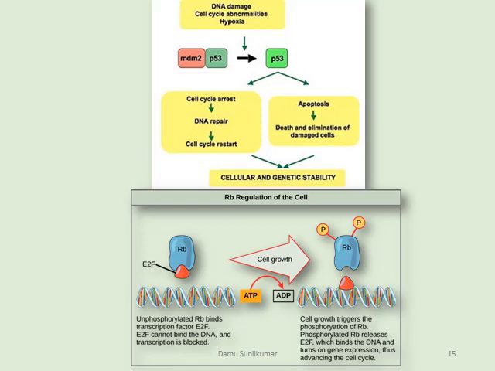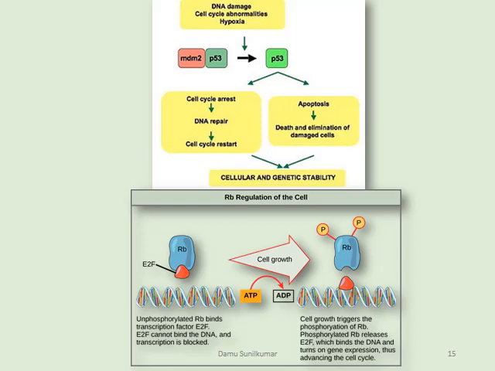Now E2F cannot transcribe certain genes when it is bound to RB. So as you can see in the figure, when E2F is bound to RB, it does not activate the proteins that are required for the cell cycle progression.